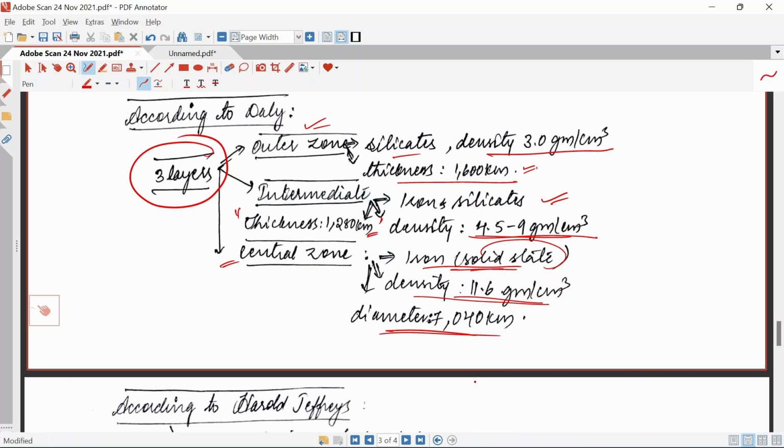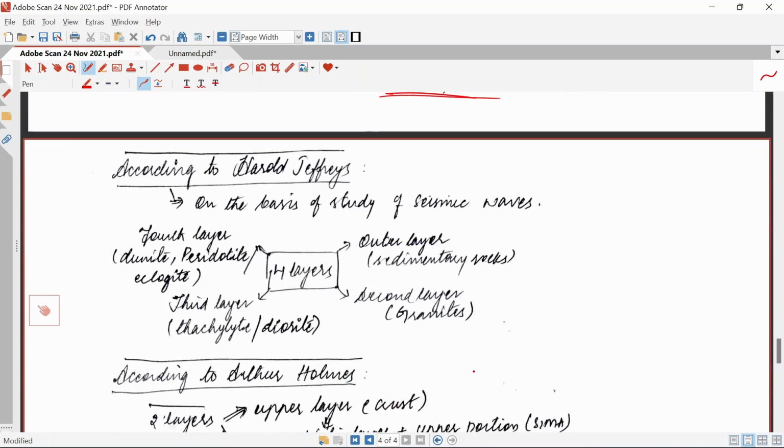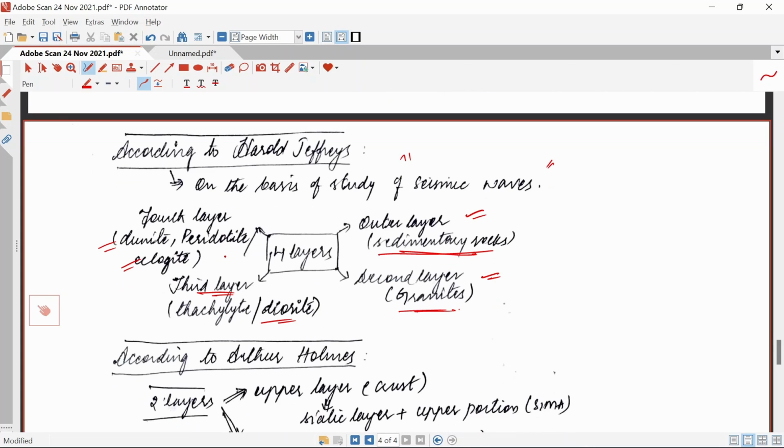So according to Harold Jeffreys, on the basis of the study of seismic waves, he came to a conclusion that earth's interior has four kinds of layers. That is the outer layer mainly consisting of sedimentary rocks, the second layer which consists of granites, the third layer which consists of diorite, and the fourth layer which is of peridotite or eclogite. These are layers which consist of metals and minerals.